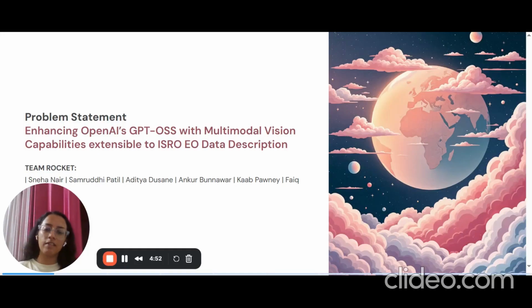Today we'll be going through a project for the problem statement of enhancing OpenAI's GPT-OSS with multimodal vision capabilities extensible to ISRO EO data description. Now, the core problem is that OpenAI's powerful GPT-OSS language models are text only and cannot process or reason over images. This limitation prevents their use for analyzing visual information, such as ISRO's EO data. Our project aims to solve this by augmenting GPT-OSS with visual perception and specializing it for EO data analysis and interpretation, bridging the gap between raw satellite images and decision makers.